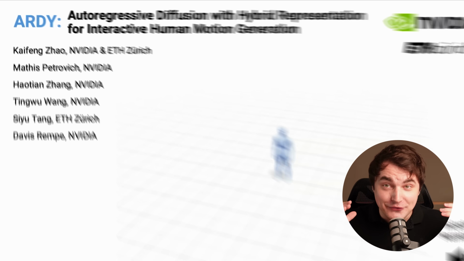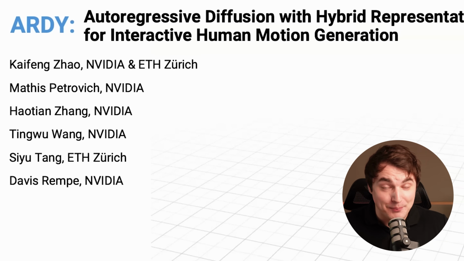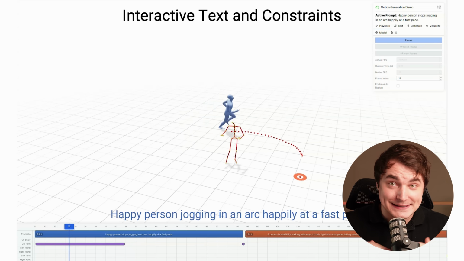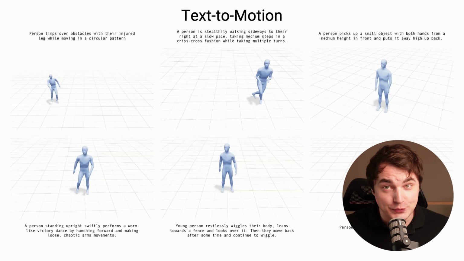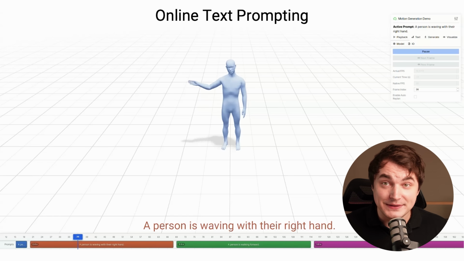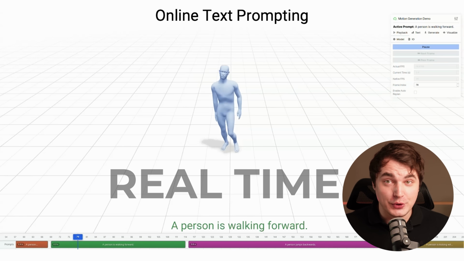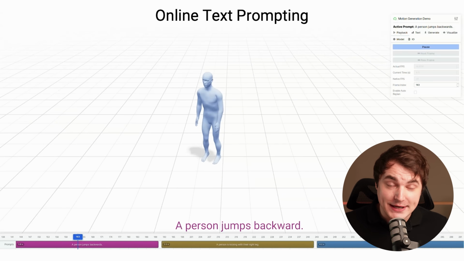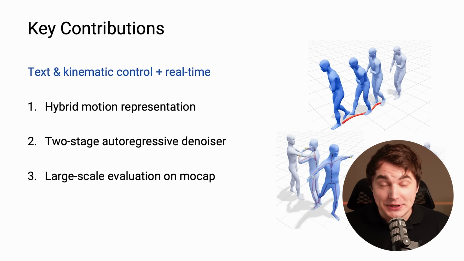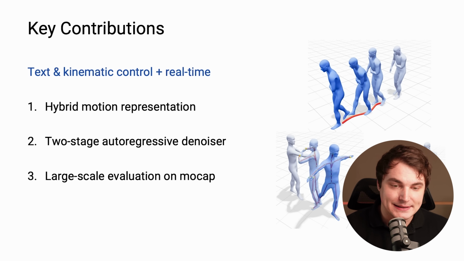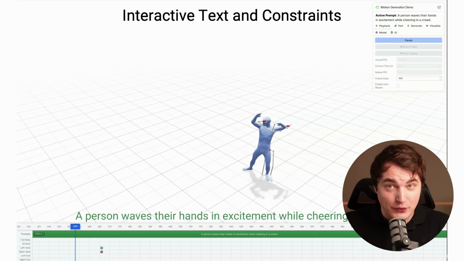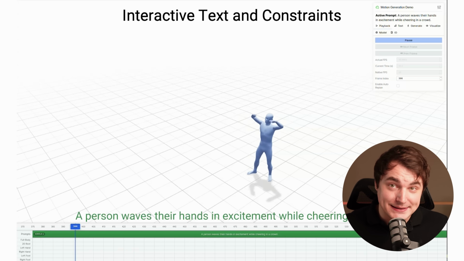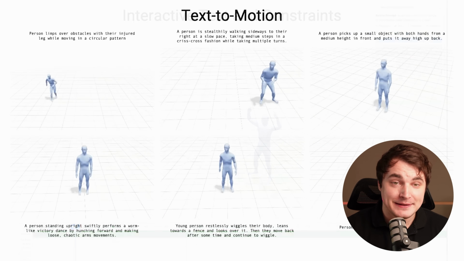And now we have ARDY, complete real-time motion generation. We have almost the same controls, constraints, and root motions as in Kimodo, but this time in real time. Also, with a careful look, you'll see that the quality of following constraints and the overall animation quality improved thanks to a two-stage autoregressive denoiser, an updated dataset that is now bone-based, and overall since Kimodo it's already been 6 months. So it looks pretty amazing.